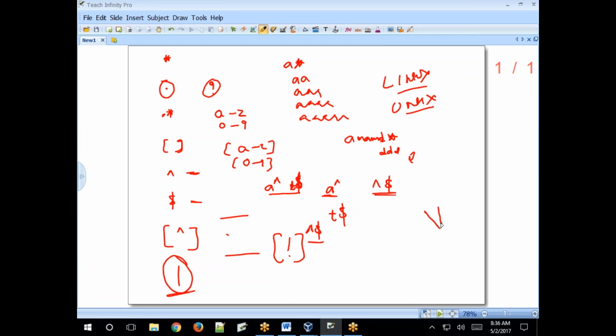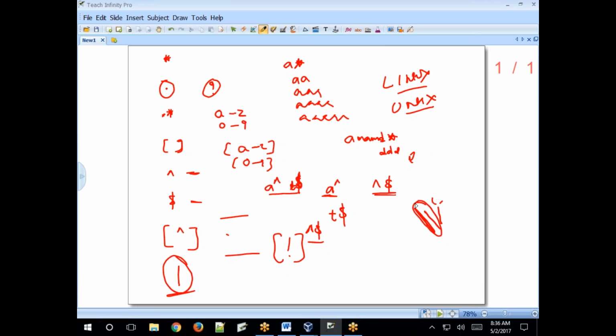This is a special character, right? Logical OR is a special character, so it will be protected with the backslash escape character.